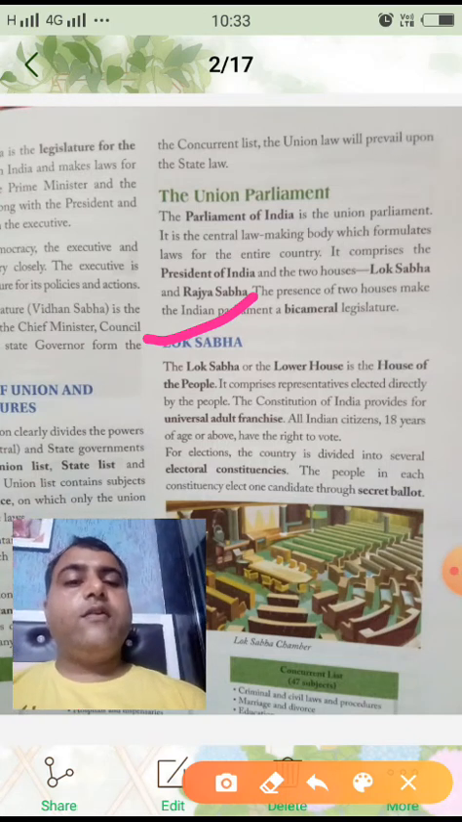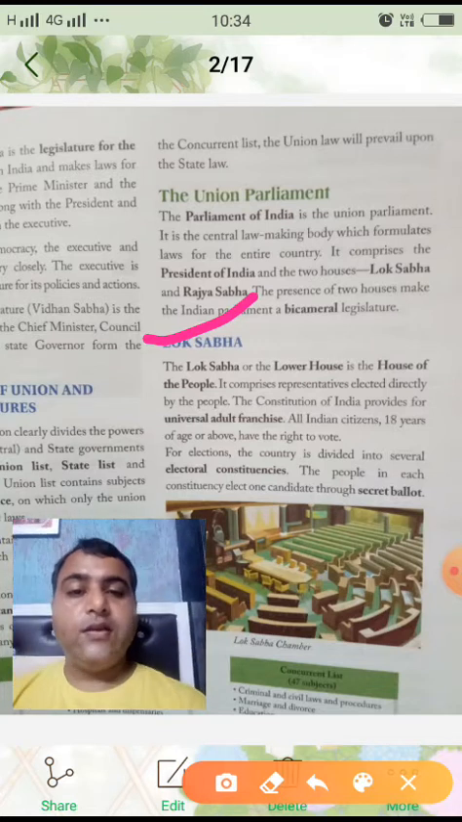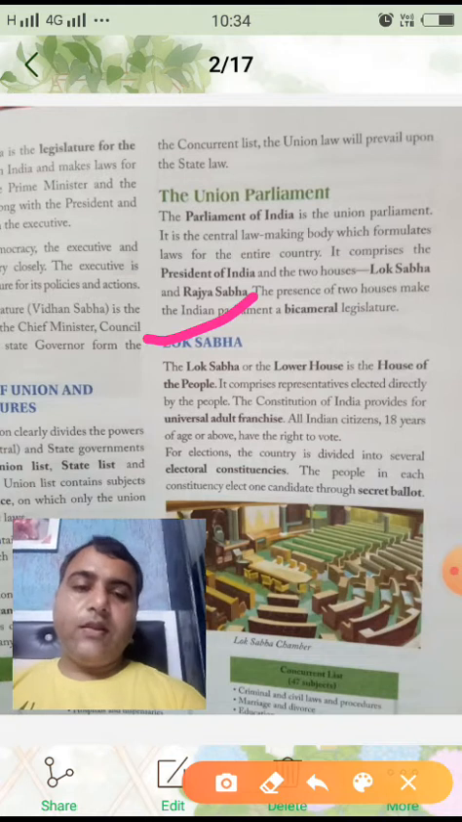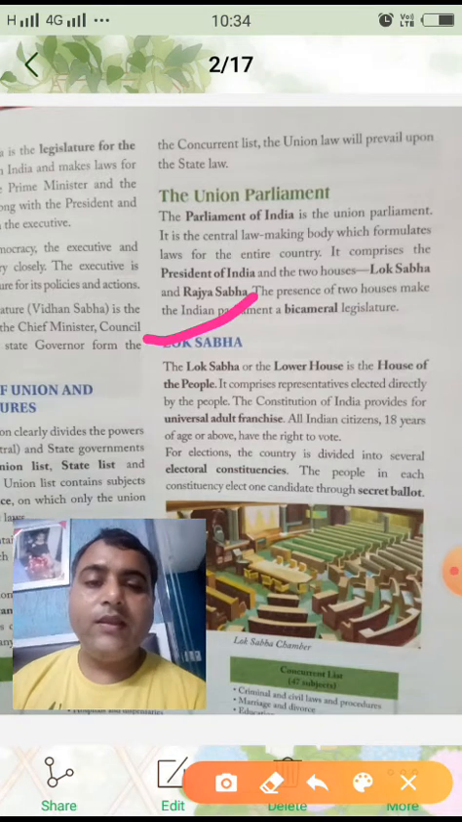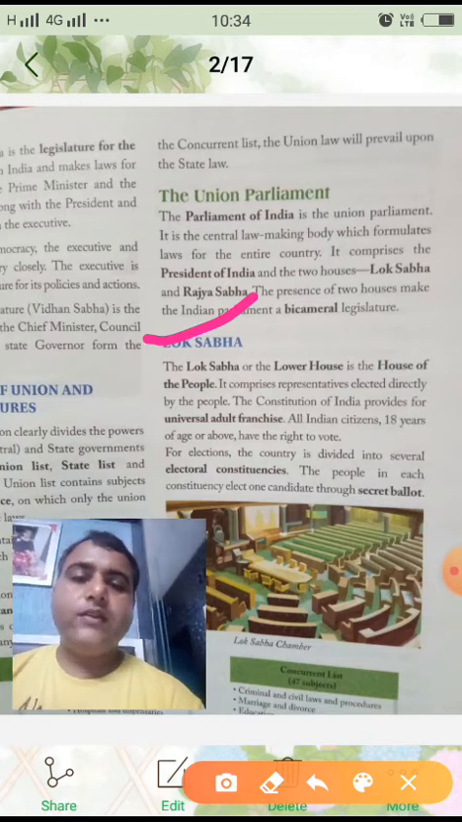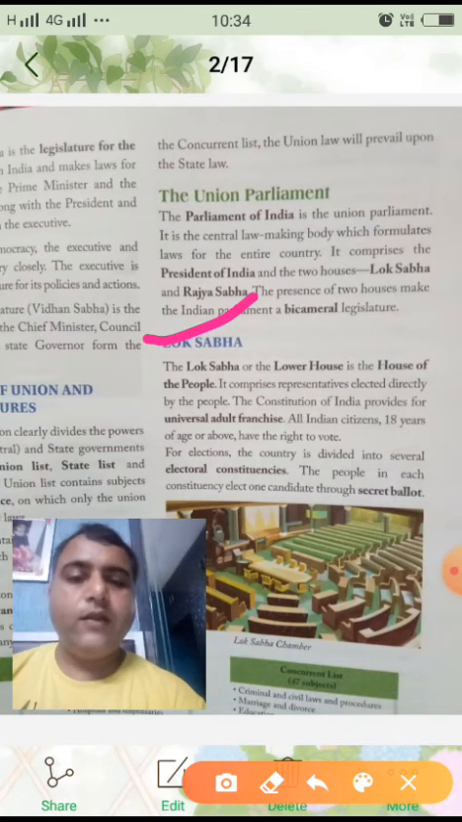Then the Constitution of India provides for universal adult franchise. All Indian citizens 18 years of age or above have the right to vote. That is, all the Indian citizens who are 18 years or more have got the right to vote, and they elect their members of Lok Sabha directly.